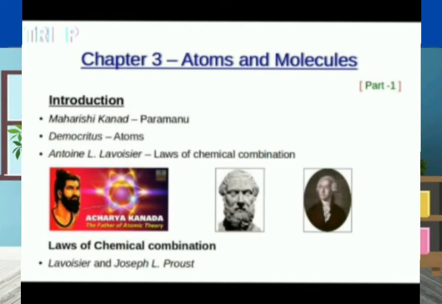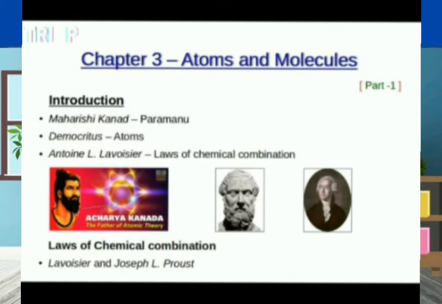At the end of the 18th century, some scientists recognized the difference between elements and compounds, which we already studied. They asked how and why elements combine together and what happens when they combine.